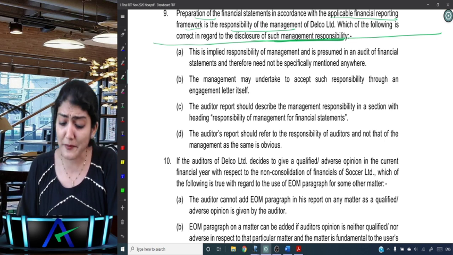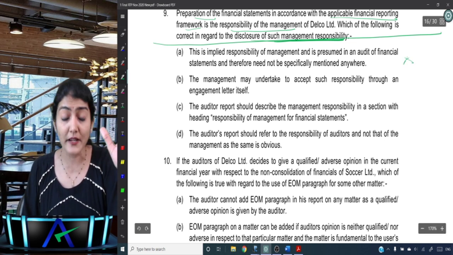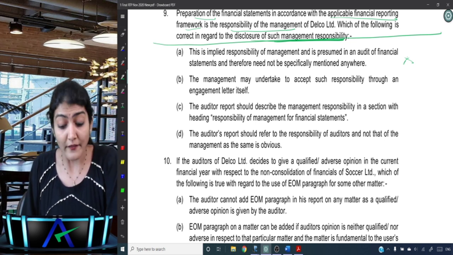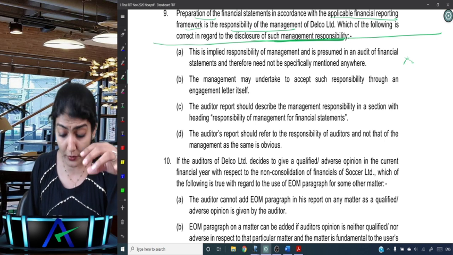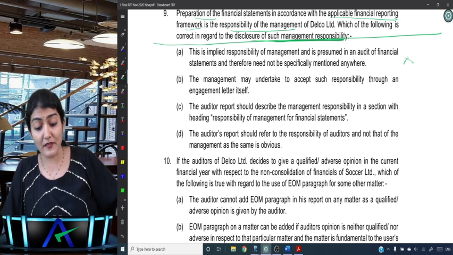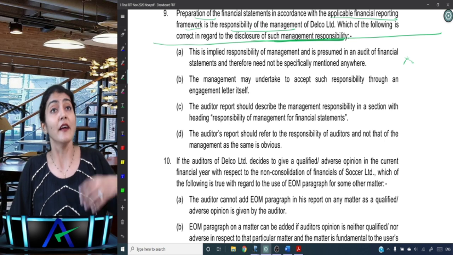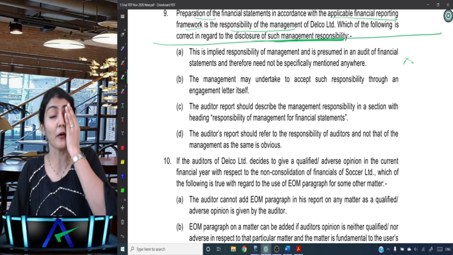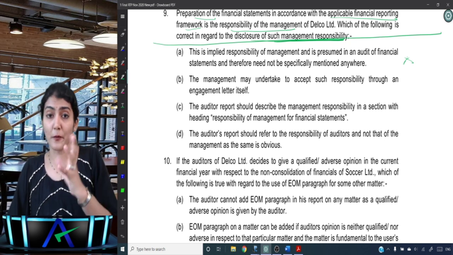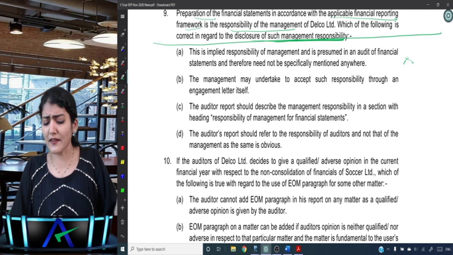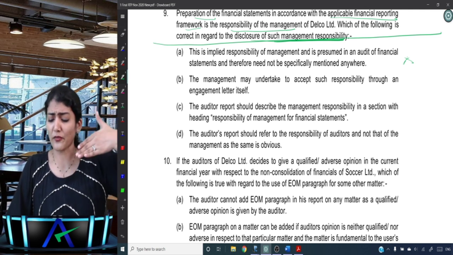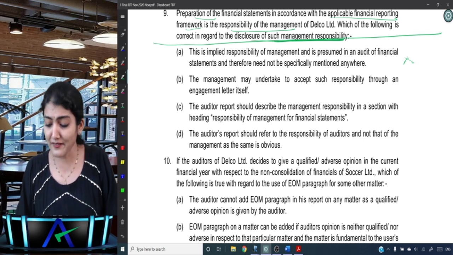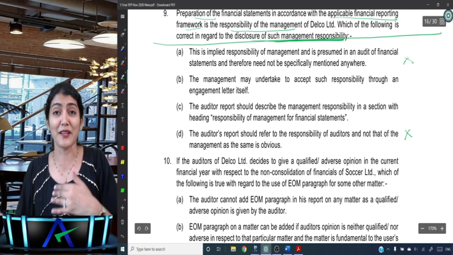Okay, the management may undertake to accept such responsibility through engagement letter itself. So it says put it in the engagement letter itself. The auditor report should describe the management's responsibility in a section with the heading responsibility of management for financial statements, right? So yes, in our audit report, we have the management's responsibility paragraph, and the auditor's report should refer to the responsibilities of the auditor and not that of the management, as the same is obvious. It's like a great art, to create the wrong option.